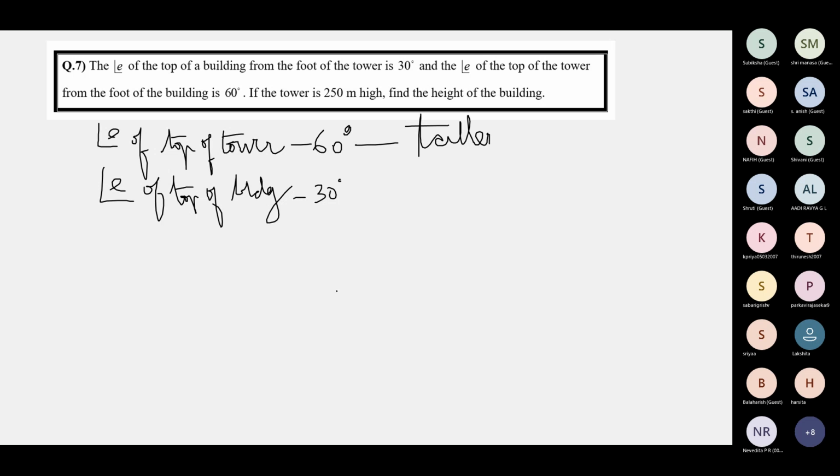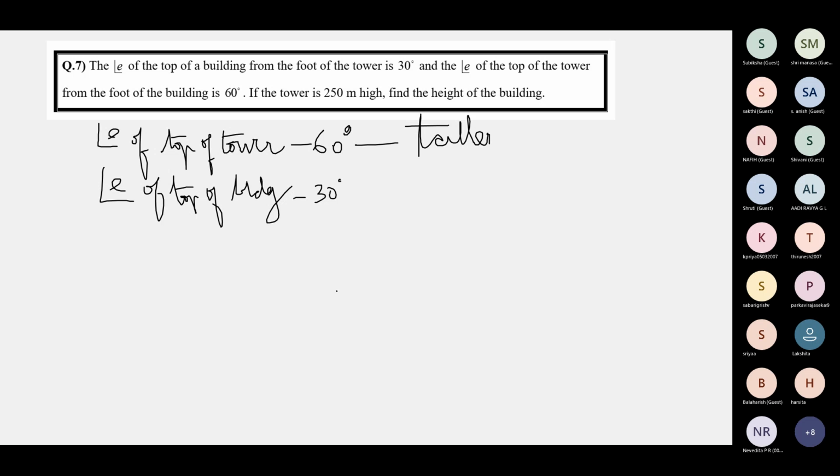So elevation means that you're looking up. You have to raise your head to look at something. Where do you have to raise your head more? Wherever the elevation is more. Elevation 30 degrees, you lift your head. But when elevation is 60 degrees, that means you have to raise it more than when it was 30 degrees. So that structure will be taller.